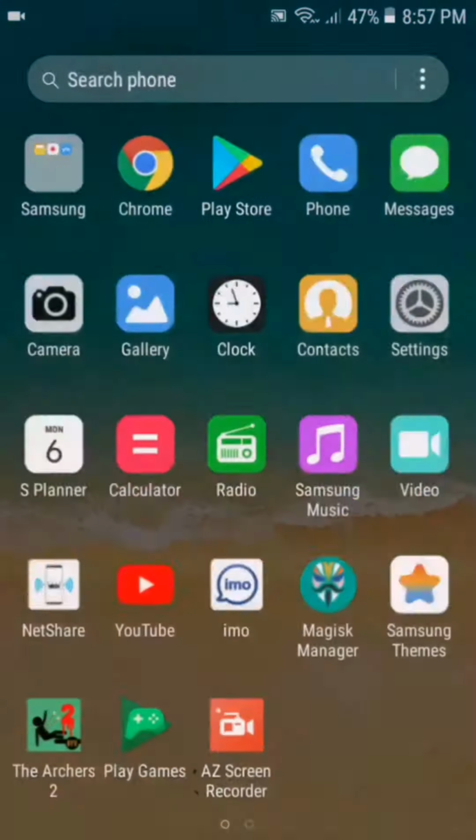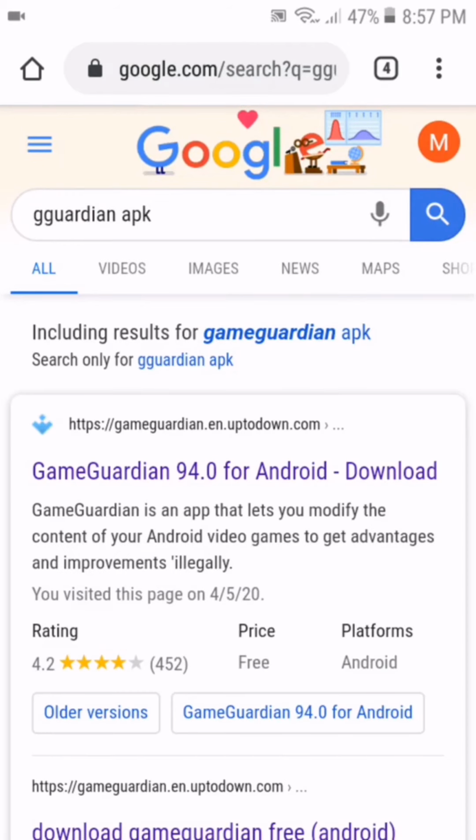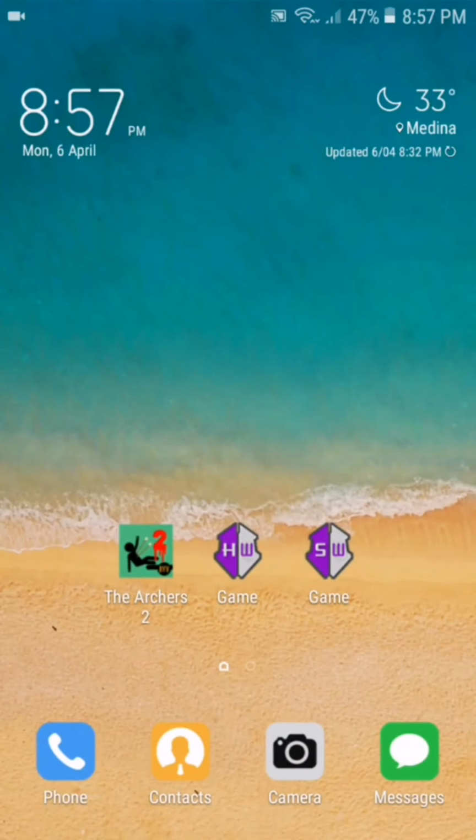Let me show you. You have to go in Chrome browser and in the search bar you have to type GG Guardian APK. As you can see, the first site which appears, you have to click on the site and download it from there. You can download from their original website as well. So I have already downloaded it and I have root access in my device.